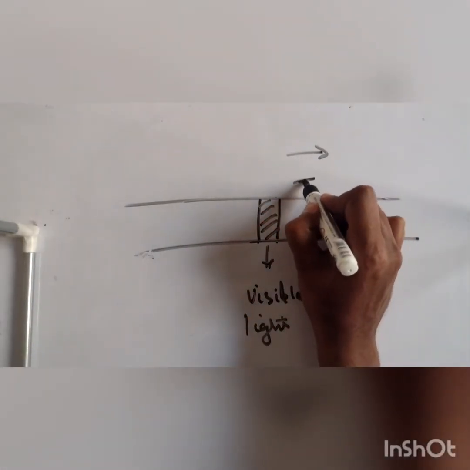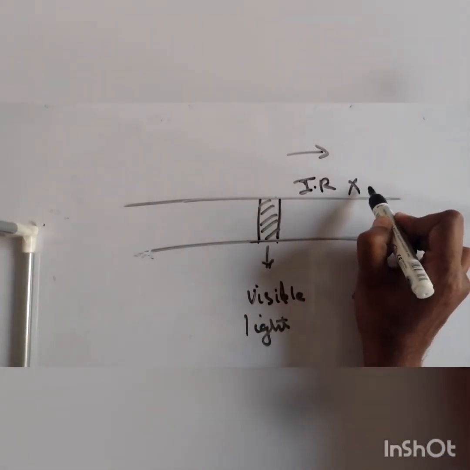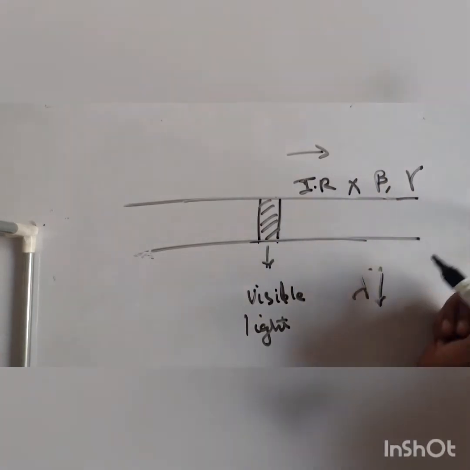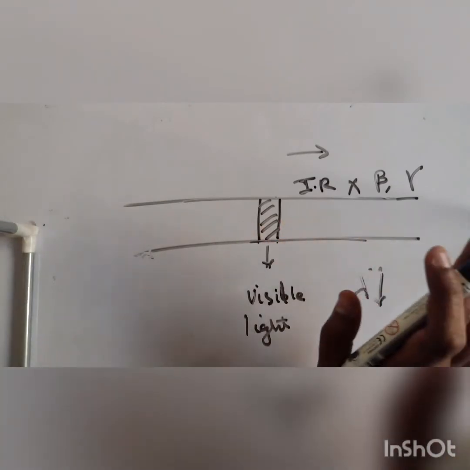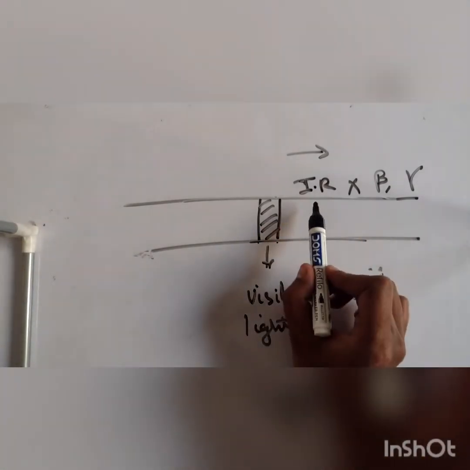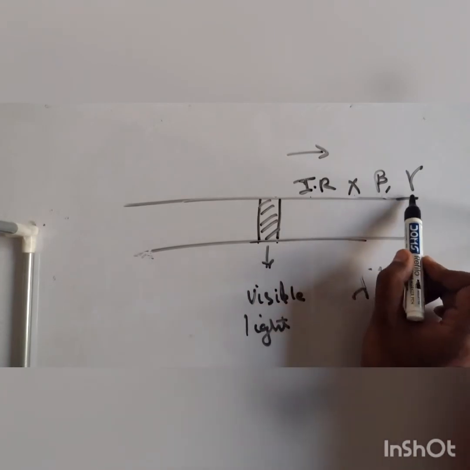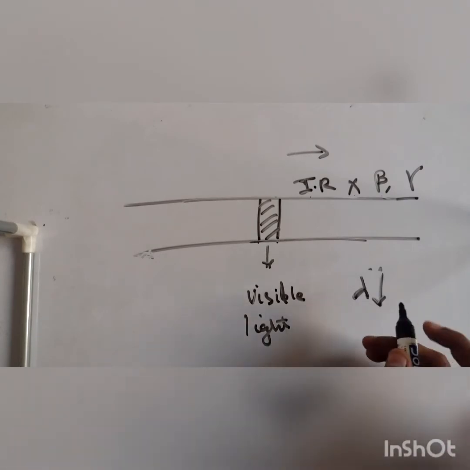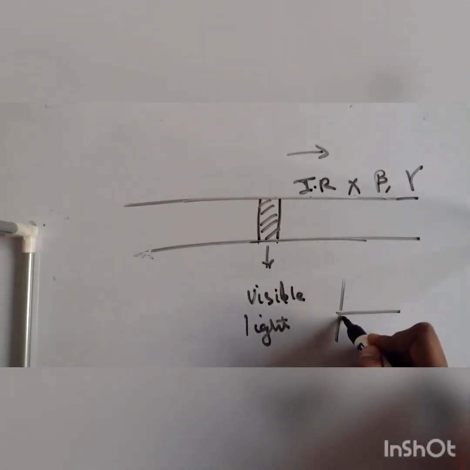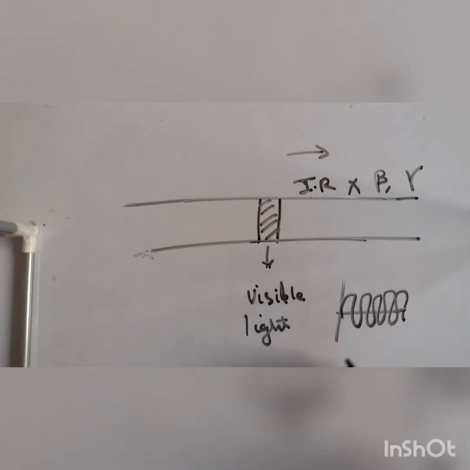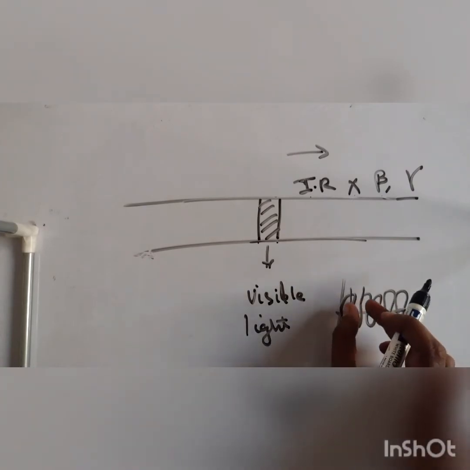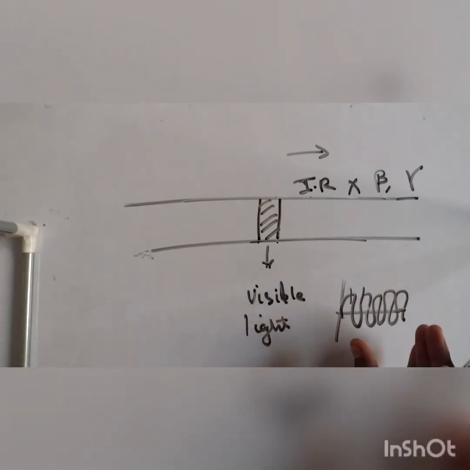Here you have infrared, here you have X-rays, here you have beta rays, alpha rays, and the most important is gamma rays. Nuclear radiation and everything. So if you see here, infrared ray, X-ray, beta ray, gamma ray, alpha ray, they have low wavelength. Low wavelength means the distance between two successive crests and two successive troughs is very low. If you form its diagram, it will be bunched like this. So you can see the distance between two successive crests and troughs is much lower here.